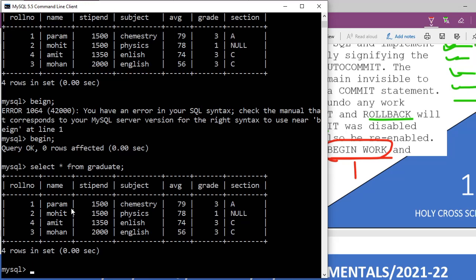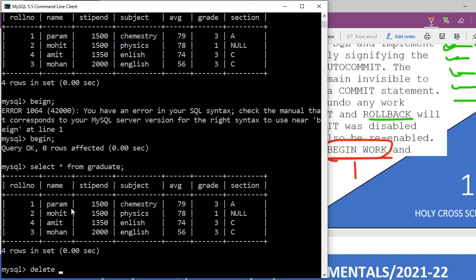So delete from graduate where name is equal to Mohan. Delete is going to delete the tuple, a specific row of record, and drop is going to delete the table or data. So I'm going to drop the table fully.